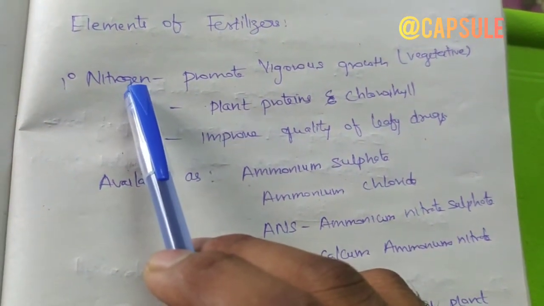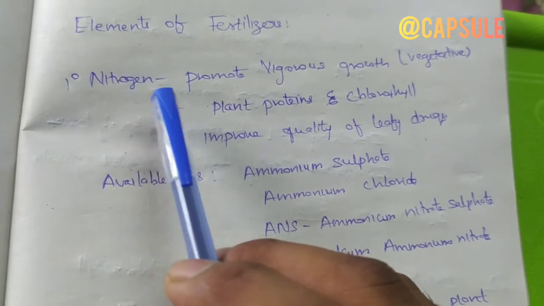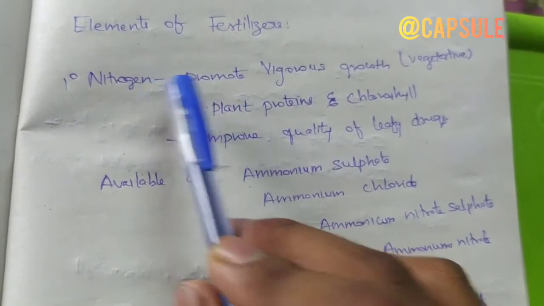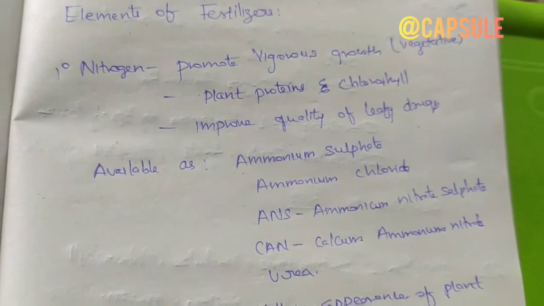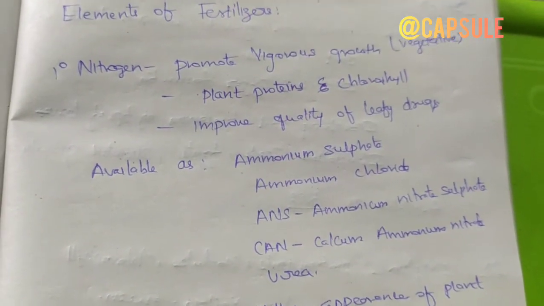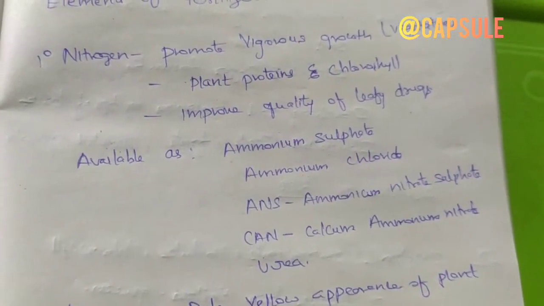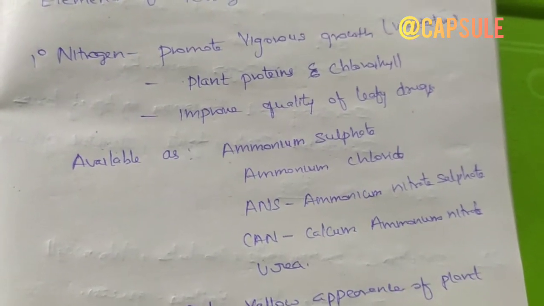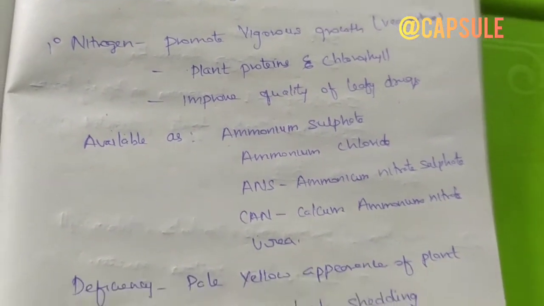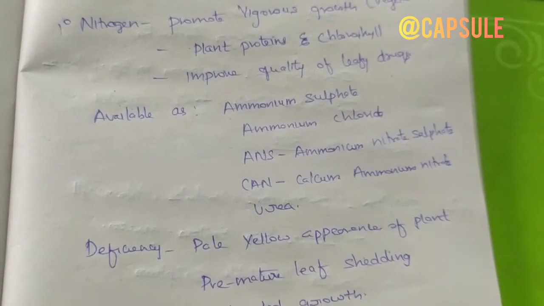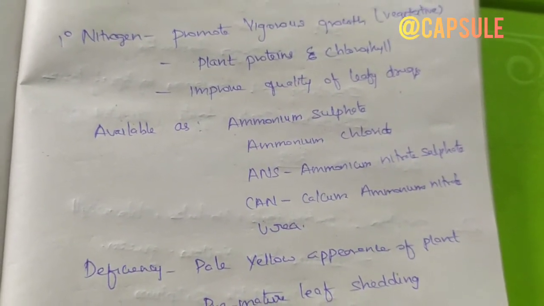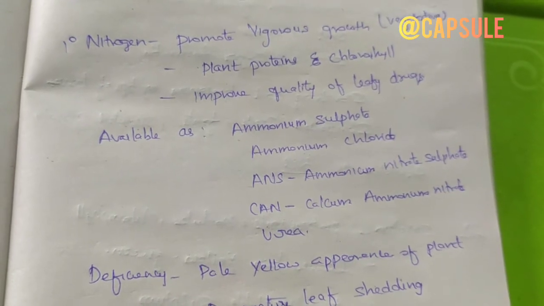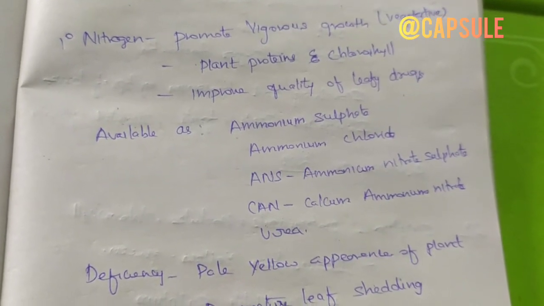Nitrogen is a very important element as it promotes vegetative growth, forms plant proteins and also helps in formation of chlorophyll. And nitrogen is essential for leafy crops as it improves their quality. Nitrogen is available as ammonium sulfate, calcium ammonium nitrate, urea, ammonium nitrate sulfate ANS, and ammonium chloride.